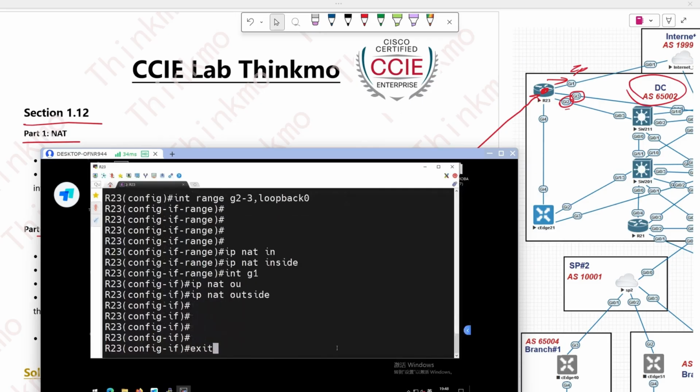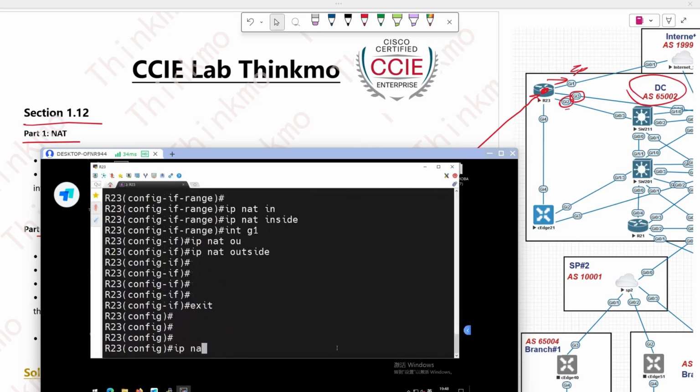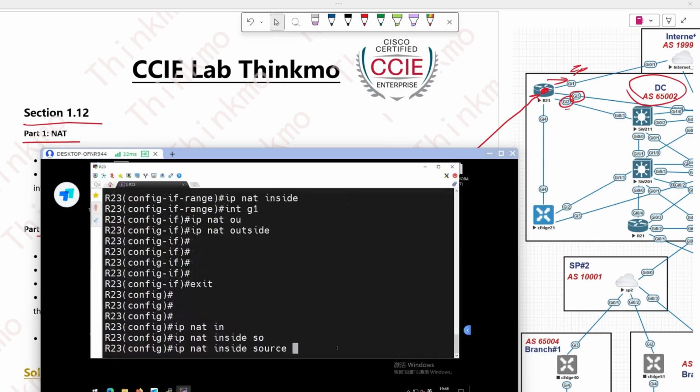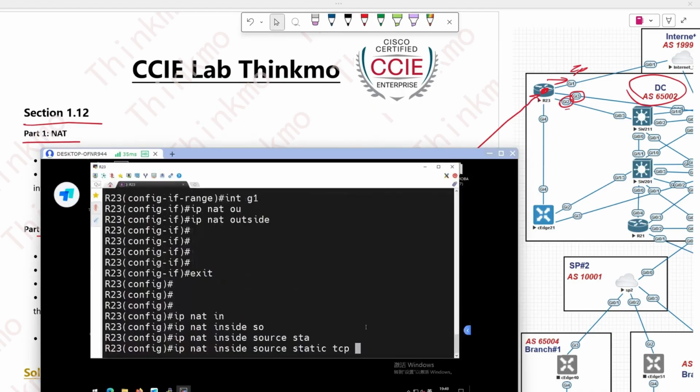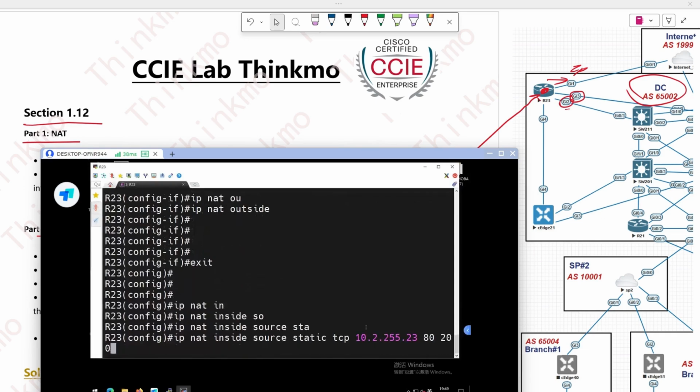Okay, after configuring that, you can write the NAT command in global configuration mode. This is ip nat inside source static, and then you specify tcp afterwards. So what does it require? Let's look at the requirements. It asks us to translate port 80 to port 2002. Right? This is very simple. The address is given to us: 10.2.255.23, then port 80 is translated to 200.99.23.2, and then the port number is 2002, right?